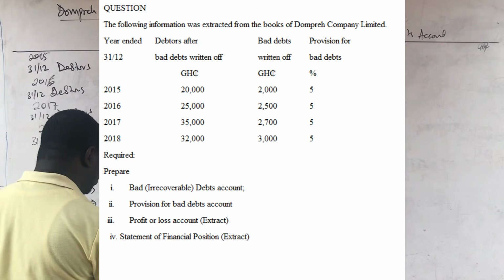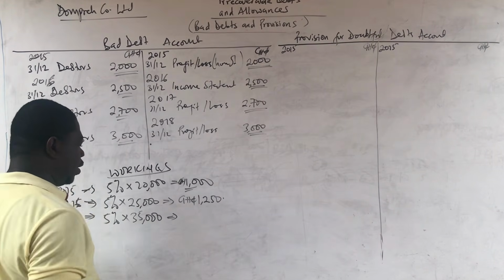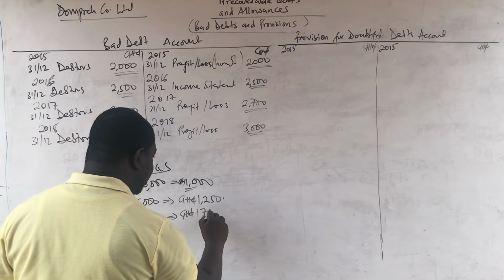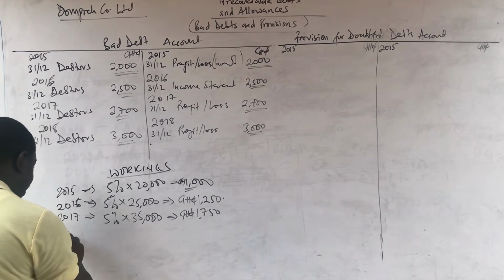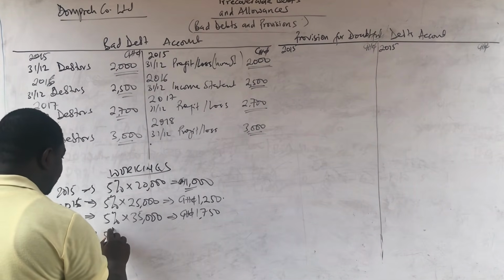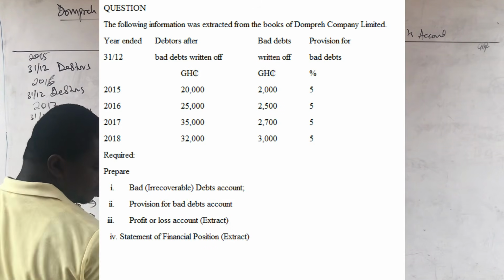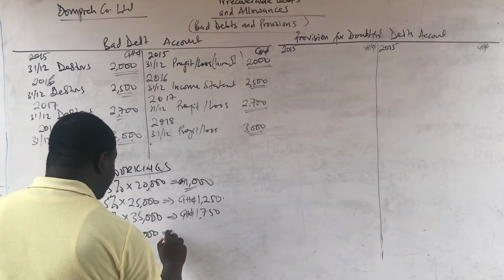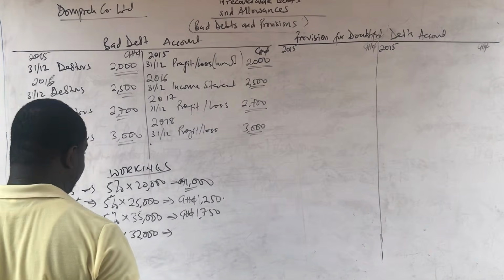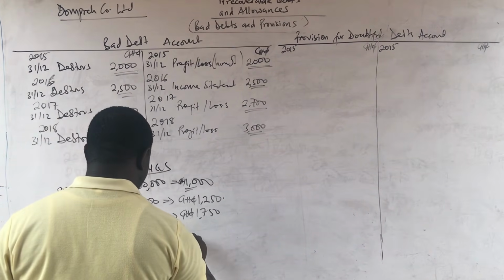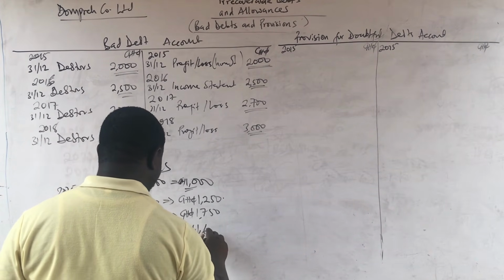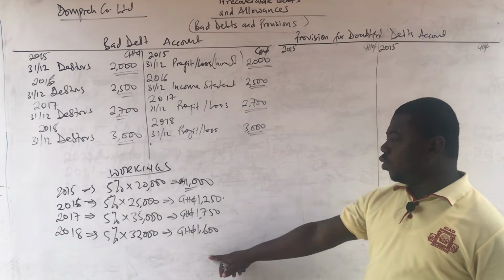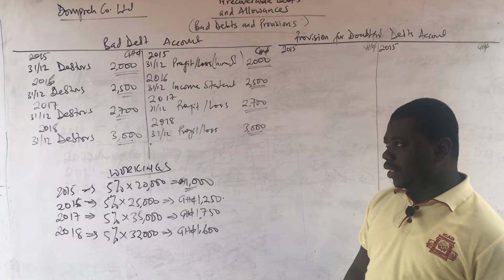On 35,000, that is going to be 1,750. And then finally in 2018, we have 5% on 32,000, which is the receivables figure, and that is going to give us a provision of 1,600 Ghana cedis.